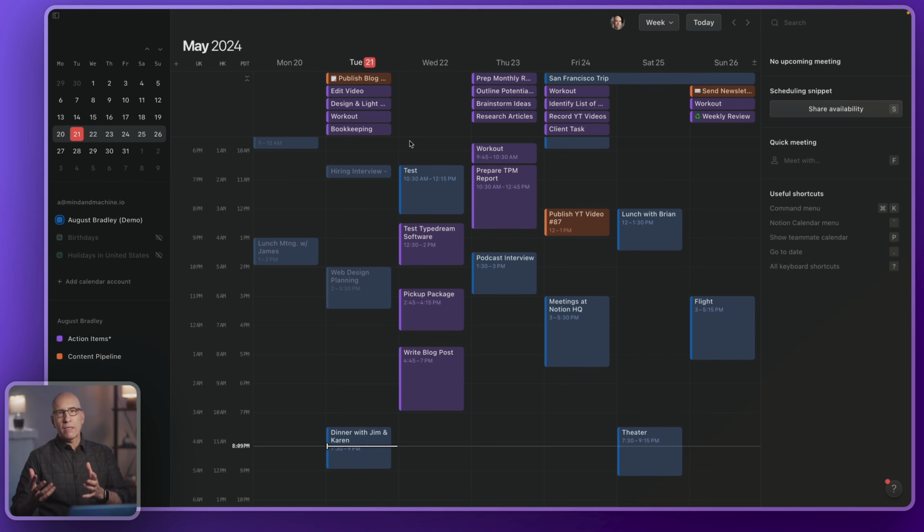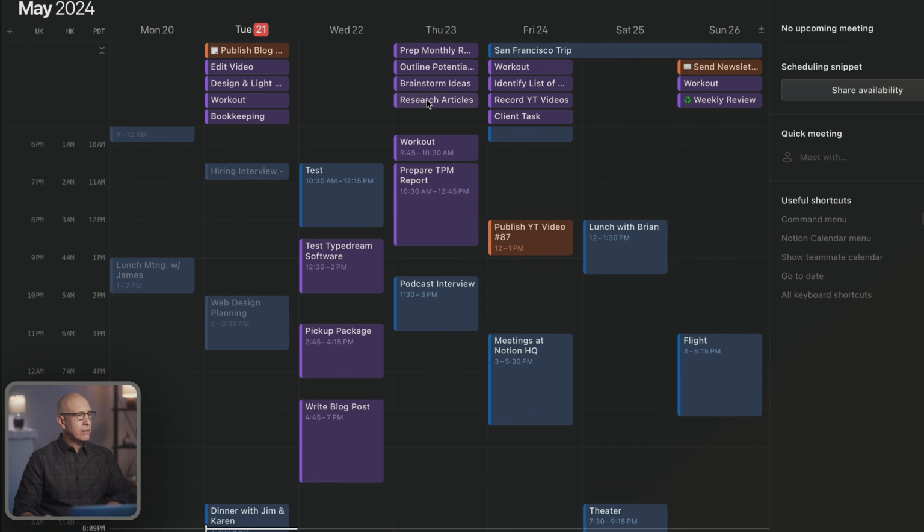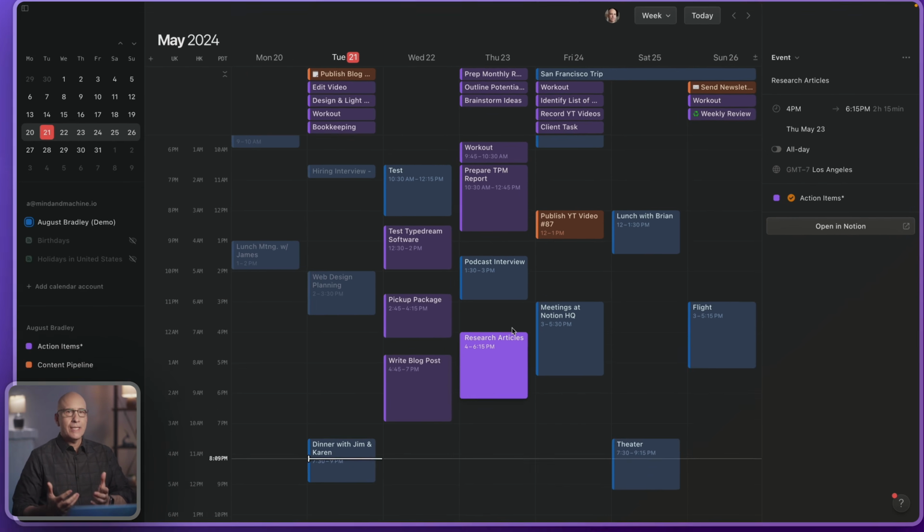And the other big shortcoming is when you do this time blocking, you drag in these tasks in here. These do not sync to your Google Calendar, which means they don't sync to anything else that is synced to your Google Calendar. They are only visible in this time block format in Notion Calendar. So if you use other calendars or you use other apps that are checking your calendar, they're not going to see the time blocking you've done here, which kind of defeats the purpose of a synced cloud calendar syncing all your time-based applications. So that's a bit frustrating.